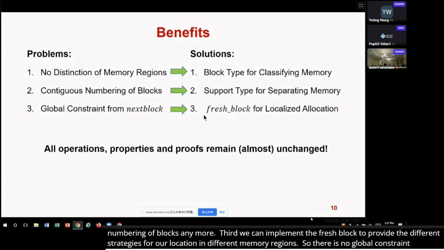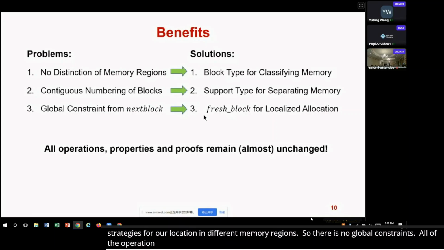With those generalizations, all the operations, properties, and proofs in the original memory model still remain mostly unchanged. So our approach is not intrusive.